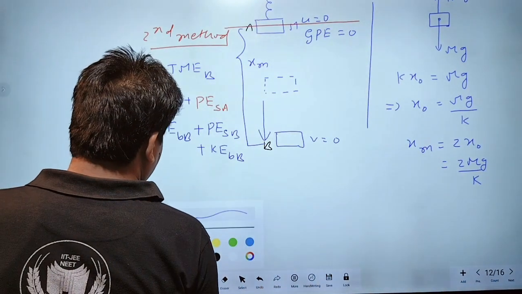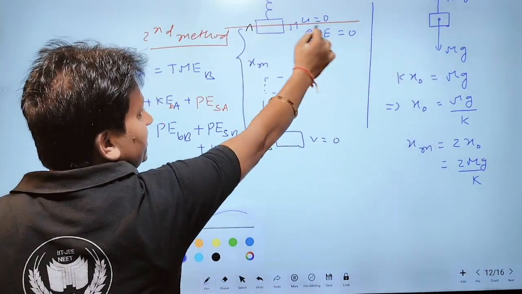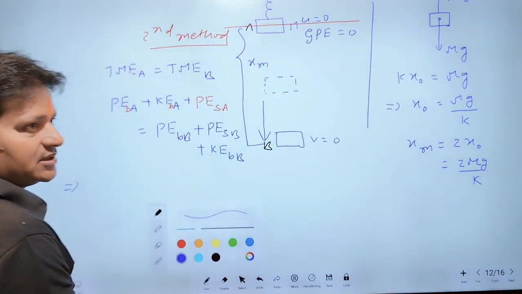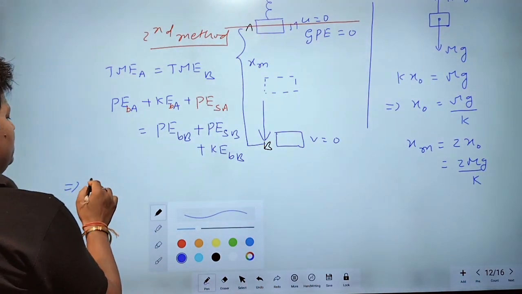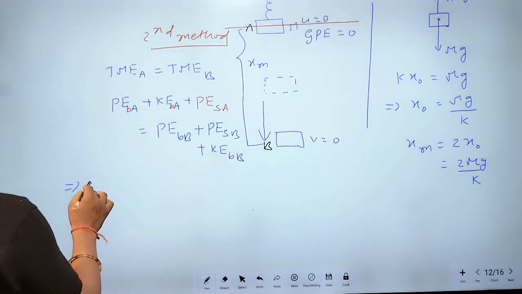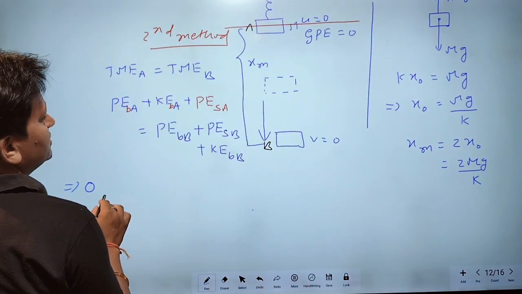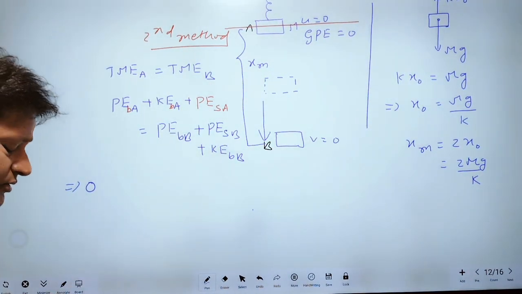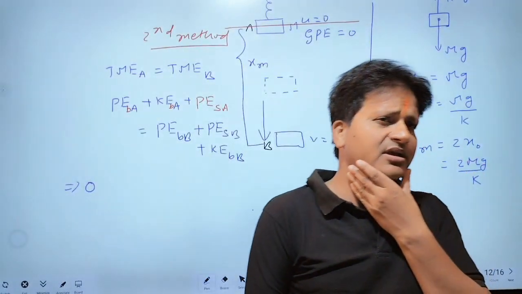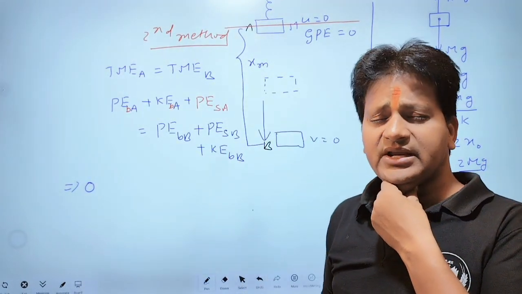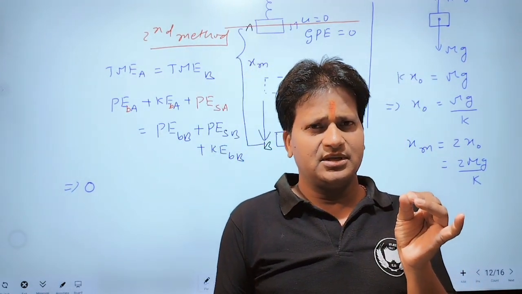Potential energy at A, because the reference line is taken here, will be 0. Potential energy of a spring is also 0, because potential energy of a spring is half kx square, where x is the extension or compression in the spring.